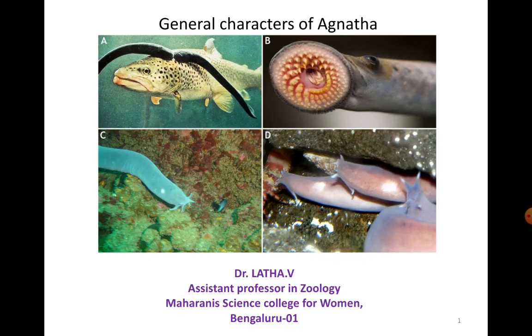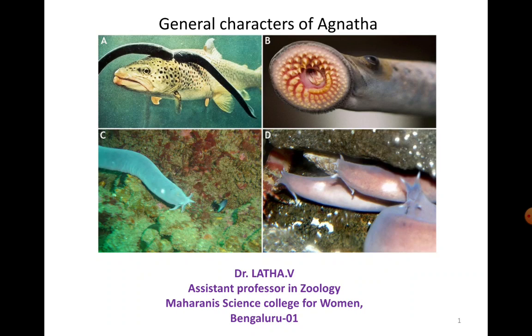Now when you look at these pictures on the slide, can you make out in B the circular mouth? So they have a mouth like this, and around that you will have teeth, right? And at the center you can see the presence of a tongue, and this tongue also has teeth-like structures which help in boring the tissues.